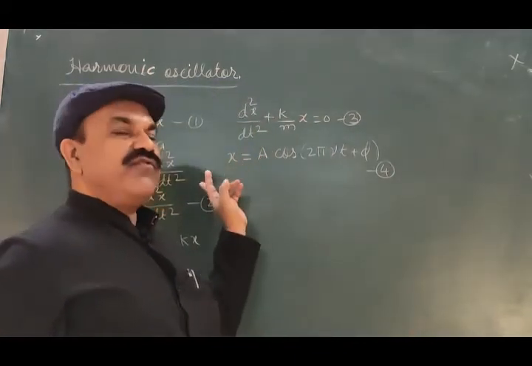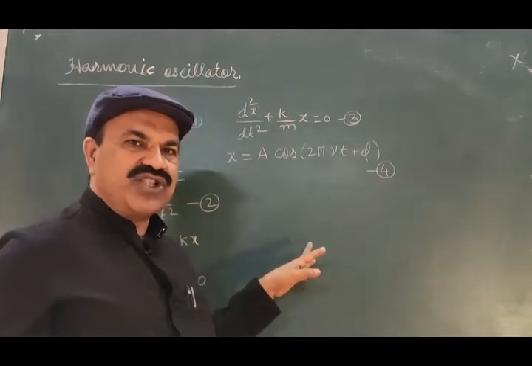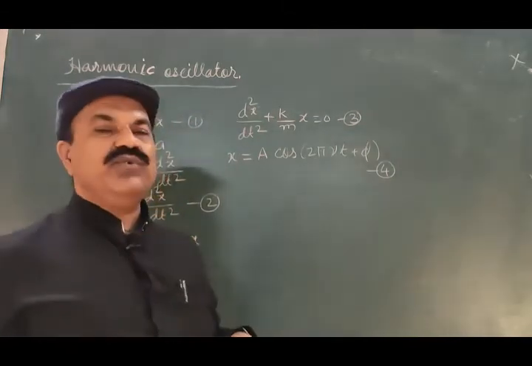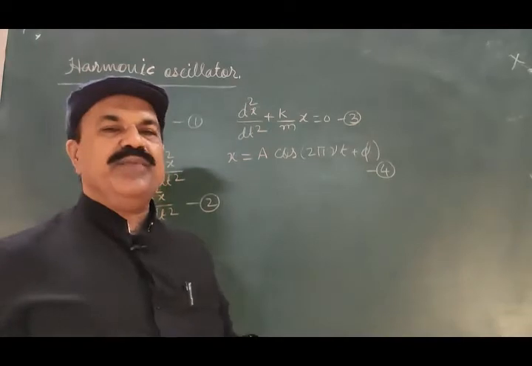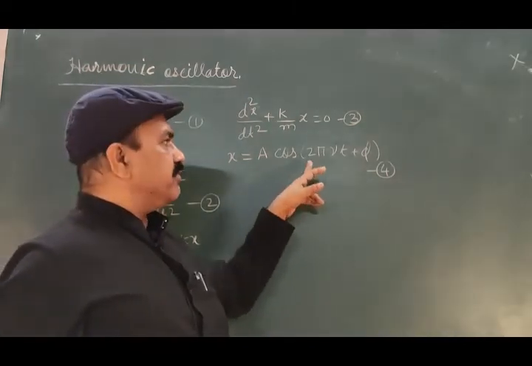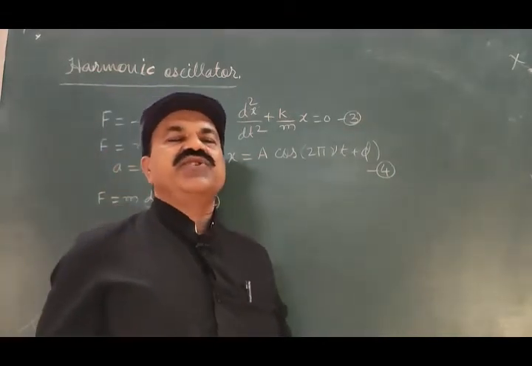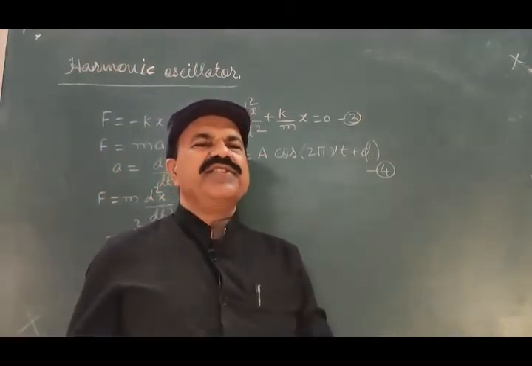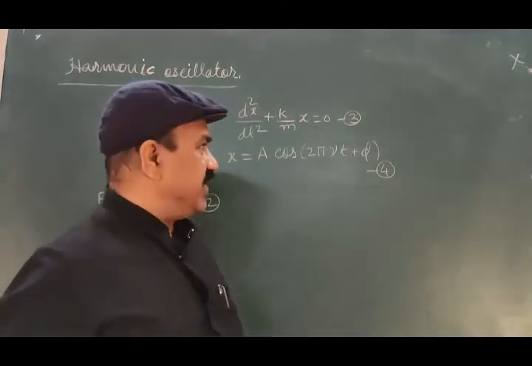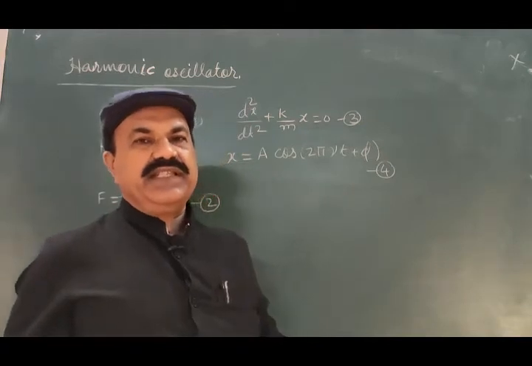So the solution for the displacement in the simple harmonic motion is x is equal to a cos 2 pi nu t plus phi. A is amplitude, nu is the classical frequency of oscillation. It is also the linear frequency of oscillation of the harmonic oscillator. Phi is the phase.